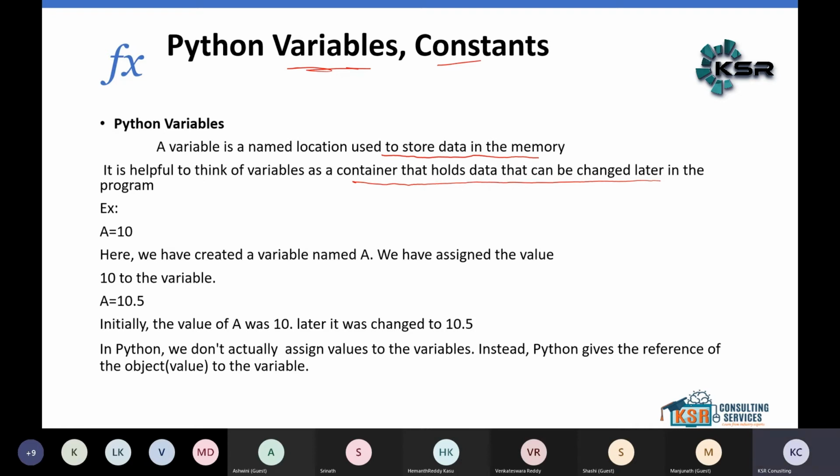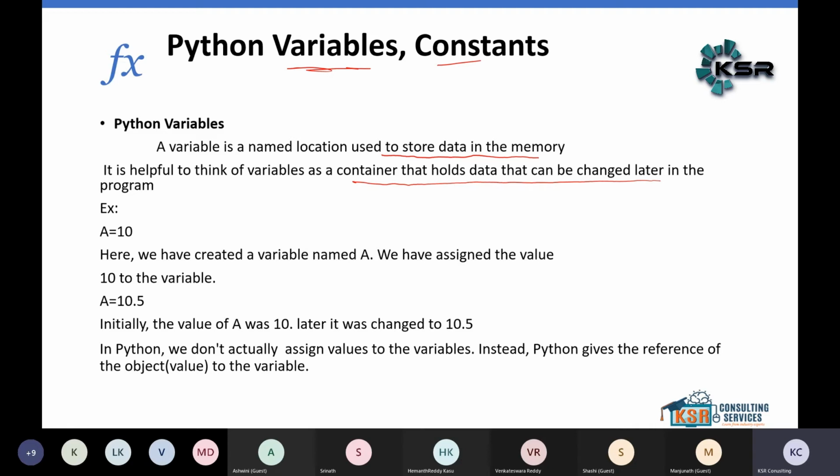As and when they are required, they may carry English books. There is no guarantee they will be in the same place. They may keep them in a different place also, in the bag. So that means it can change every time, which means whatever the values are, the books can be replaced at any time. That means whatever value is assigned to the variable can be changed at any time.